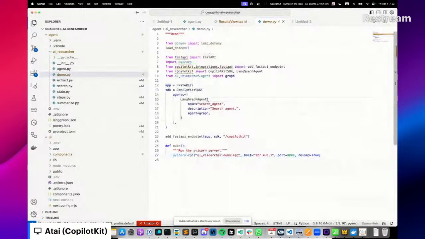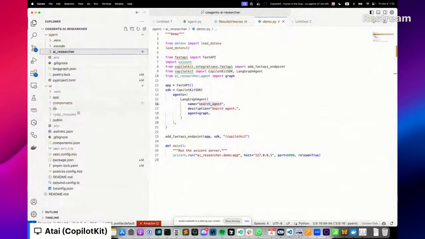And it is serving on this /copilotkit sub endpoint a CopilotKit compatible server, essentially. And this server serves now a number of agents, in this case, just a single agent, which is the search agent. So now we have this server running on FastAPI on the backend, on the Python side.